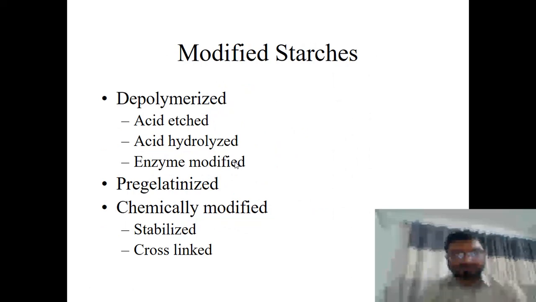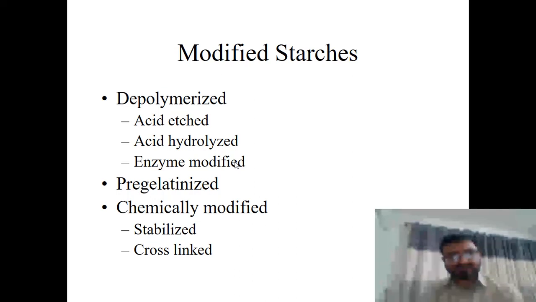So there are different types of modified starches. There are different ways: acid modified starch, acid hydrolyzed starch, enzyme modified starch, pre-gelatinized starch, especially this pre-gelatinized starch that is being used for making the 2 minute noodles, the instant type of noodles.